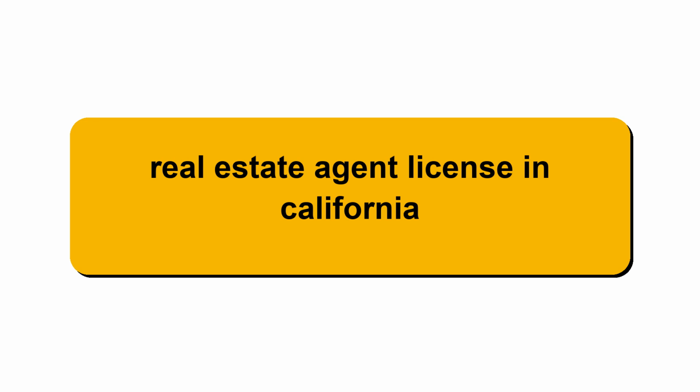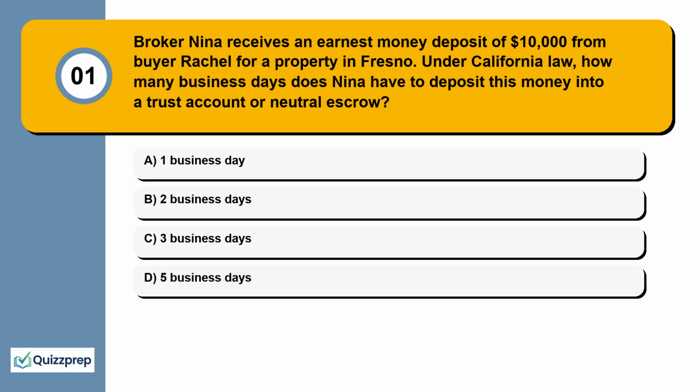Real estate agent license in California. Question 1. Broker Nina receives an earnest money deposit of $10,000 from buyer Rachel for a property in Fresno. Under California law, how many business days does Nina have to deposit this money into a trust account or neutral escrow? 1 business day, 2 business days, 3 business days, 5 business days.